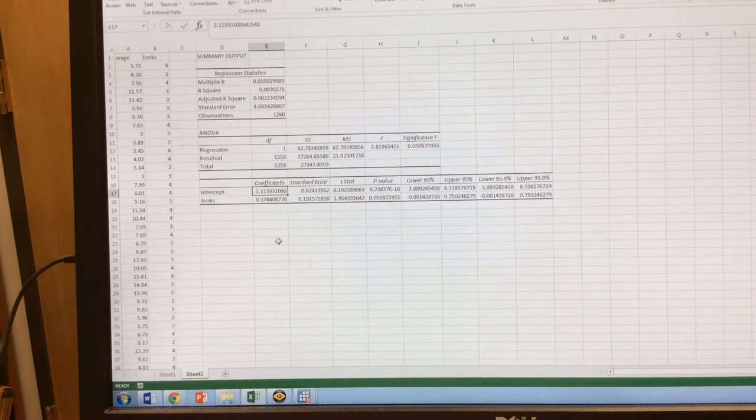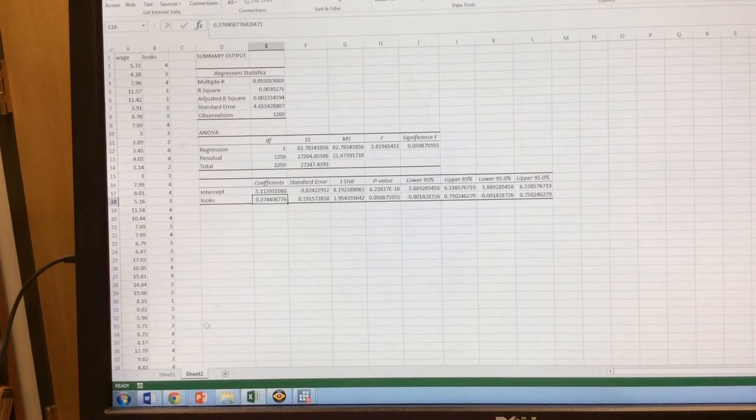Now, how do we interpret the variable for looks? Well, this tells us for each unit change in looks, wages will change by 37 cents. So if you go from a 1 to a 2, you should expect your wages to increase by 37 cents. If you go from a 4 to a 5, your wages should increase by 37 cents. Now the next question is, is that number different from 0?